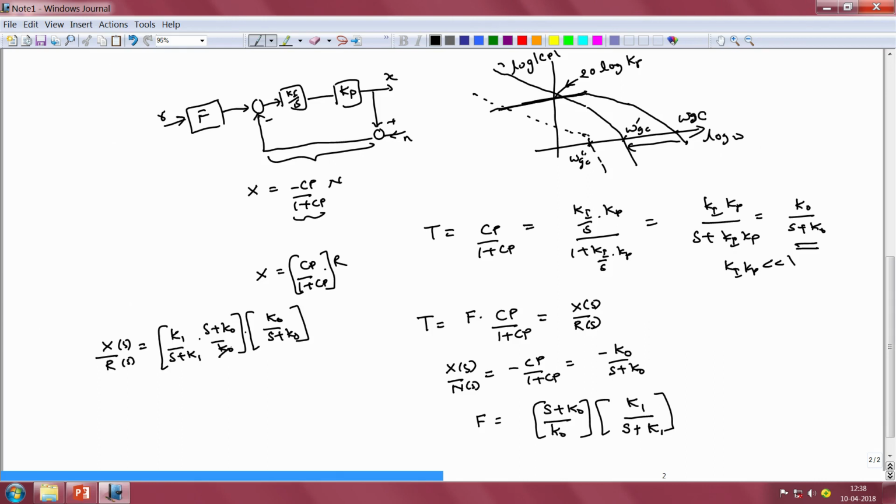Now, cancelling K naught and s plus K naught from this expression, we would get X of s by R of s to be equal to K1 by s plus K1.